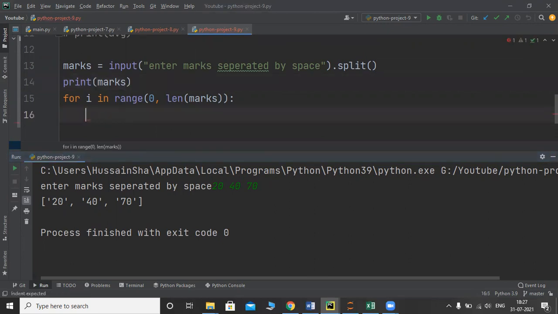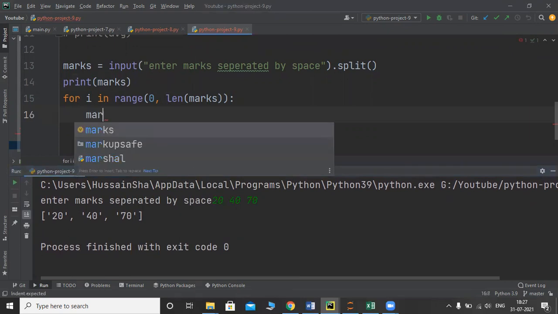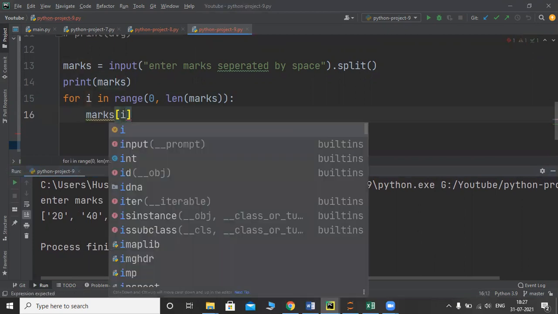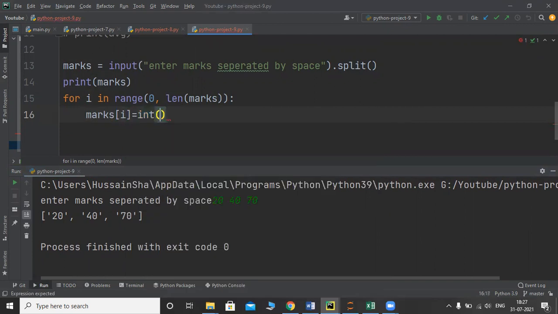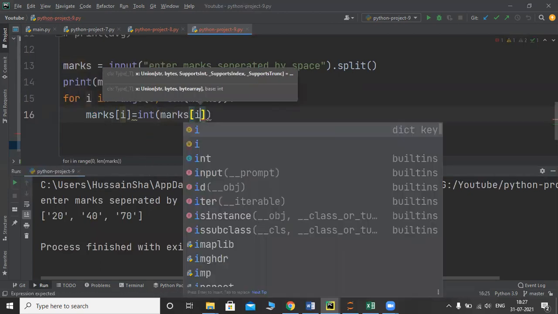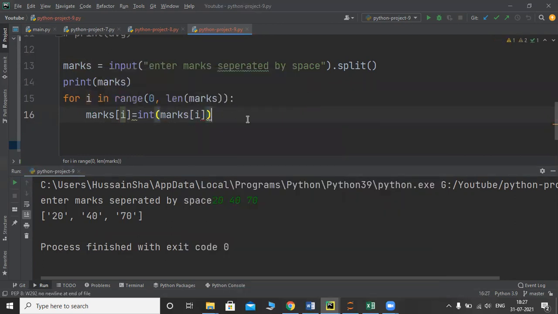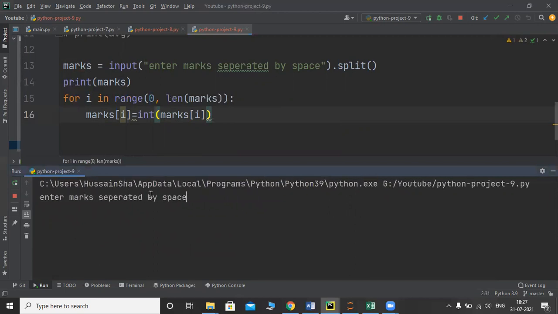I want to convert that string into integer type. So what is that one? Marks of I equals to, I want to convert it into integer type, and then int of marks, what do I want to convert? Marks of I only. That's it. Now let's see. Let me execute this. Let me enter marks. I will enter only 30 space 45 space 55.